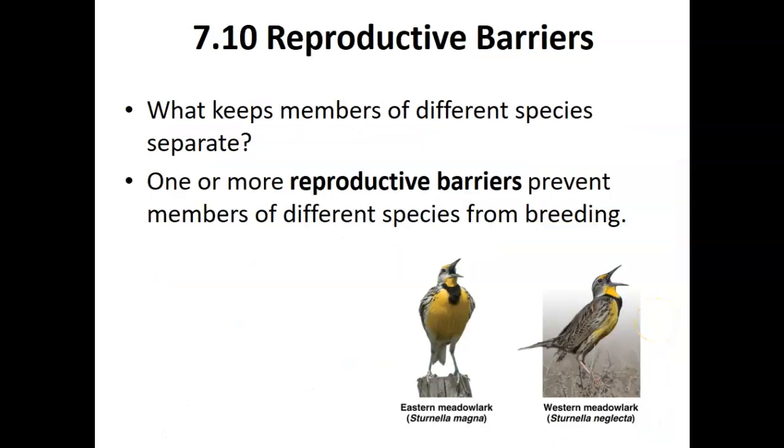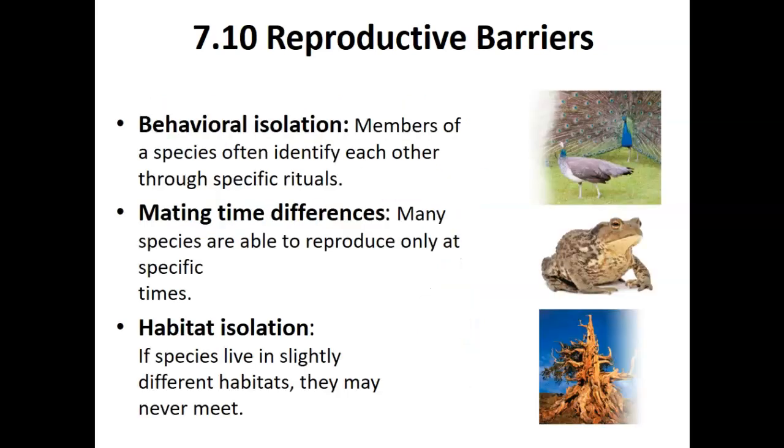What keeps members of different species separate? There are many barriers to prevent members of different species from breeding. Those barriers are called reproductive barriers. Reproductive barriers can be subcategorized into the following categories.